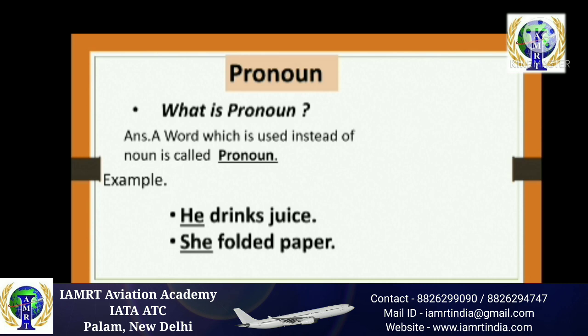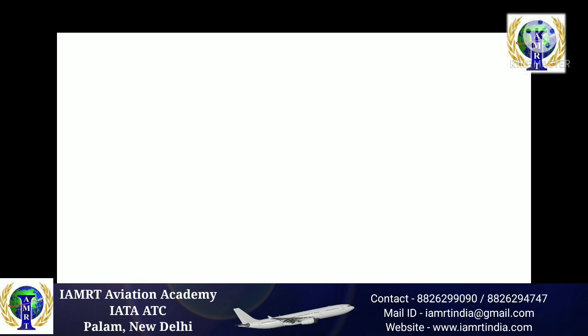She folded a paper. In the last example, we heard that Rushi is a rich boy. If we don't have to take the name of Rushi, then what will we put in the example? We will put he in the example because it is an alternative word. That's why it is a pronoun. In the following examples, what are the pronouns? He and she are the pronouns.